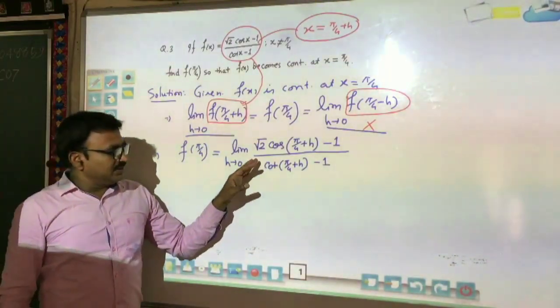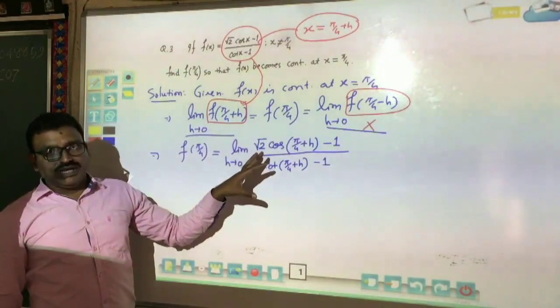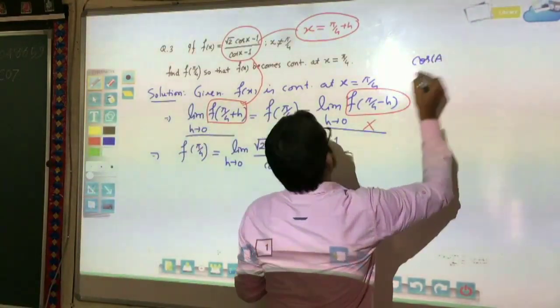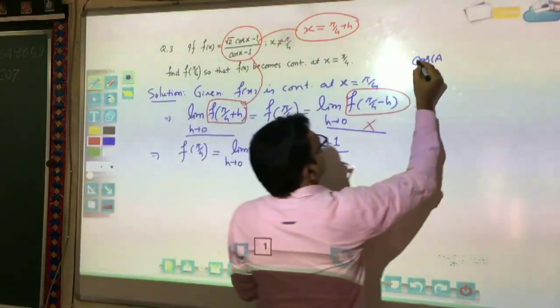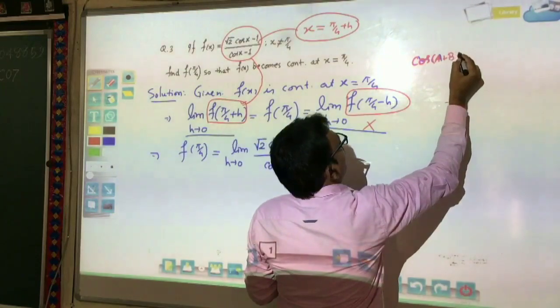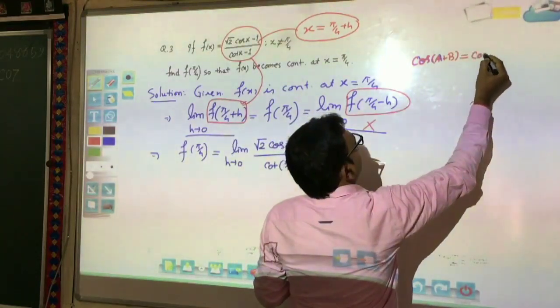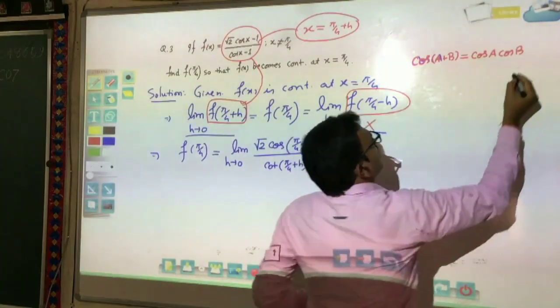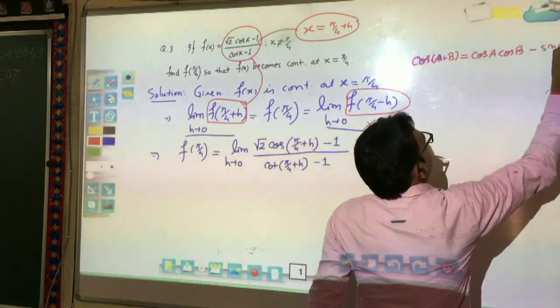Now students should know the identities of cos of a plus b. It is the first formula which we derived in class 11: cos a cos b minus sin a sin b.